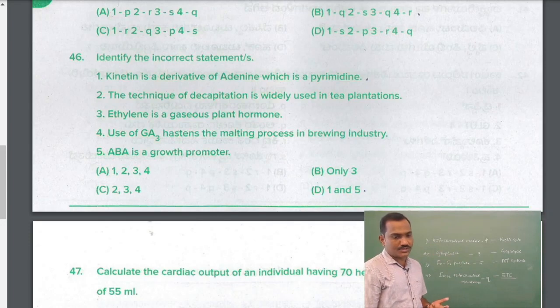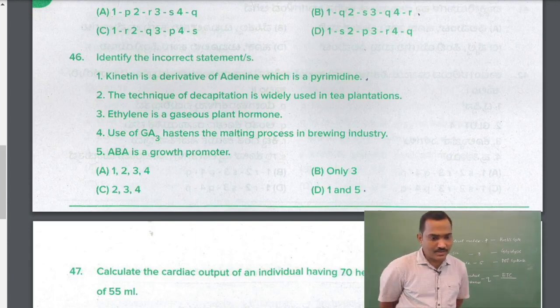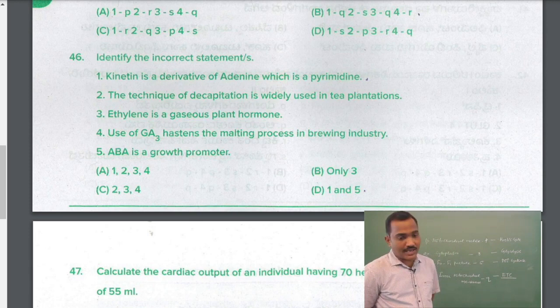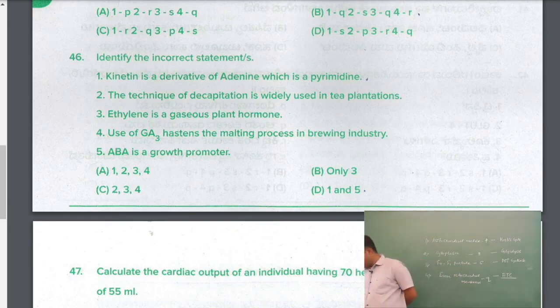So which is the incorrect statement? Identify the incorrect statement. In the options you have 1, 2, 3, 4, and you have the fifth also. ABA is a growth promoter, but abscisic acid is a growth inhibitor. So the first statement, kinetin is a derivative of adenine but it is not a pyrimidine, and ABA is a growth inhibitor, not a promoter. So 1 and 5, answer should be D.